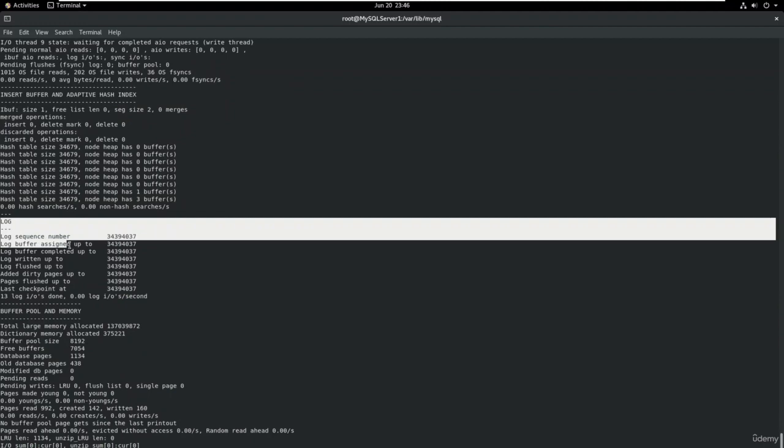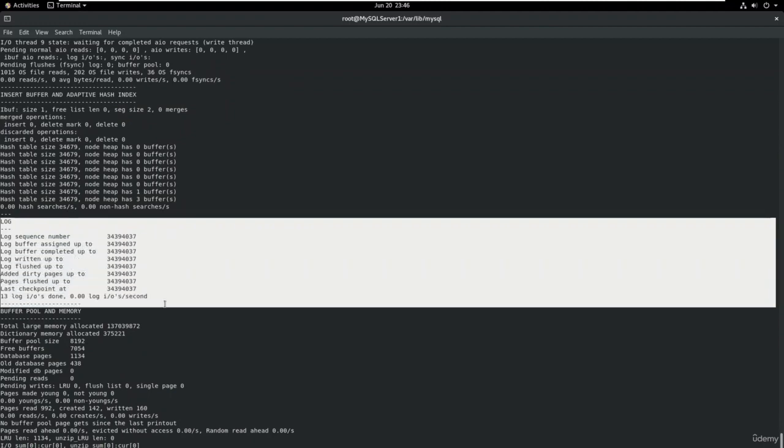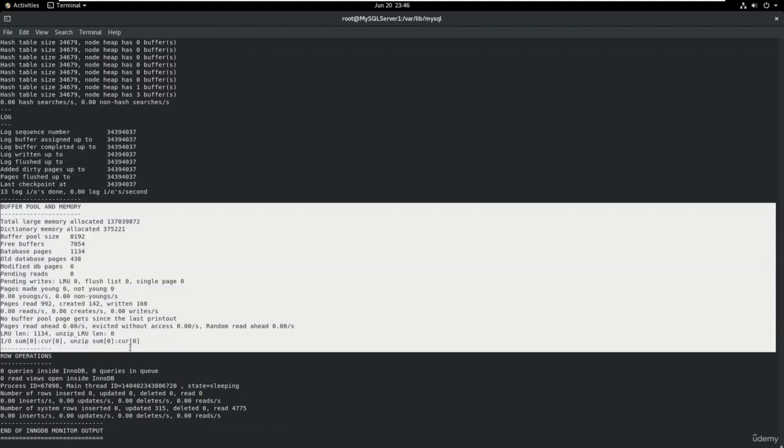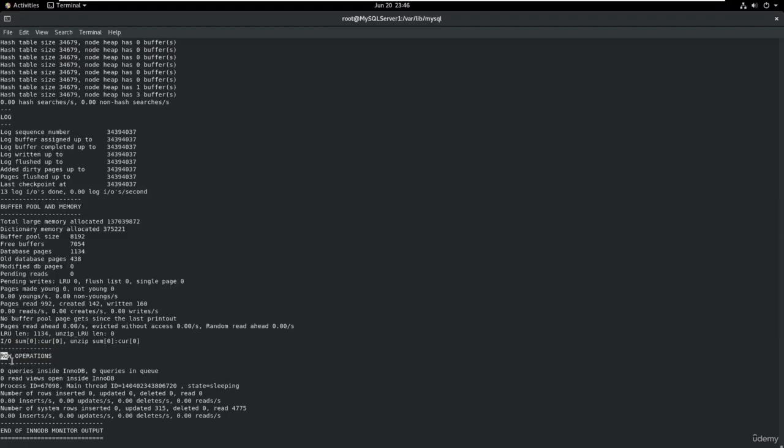Then we have the log sequence number, log buffer assigned up to, last checkpoint, and things like that. Then we have information on our buffer pool and memory: what is the buffer pool size, what are the free buffers, how many data pages are there, how many old database pages are there, things like that, which will help you understand the architecture of MySQL and what is actually going on in the memory. And then finally we have row operations.